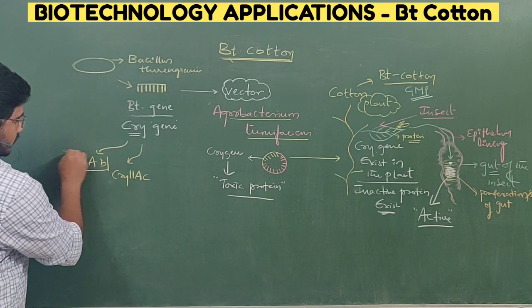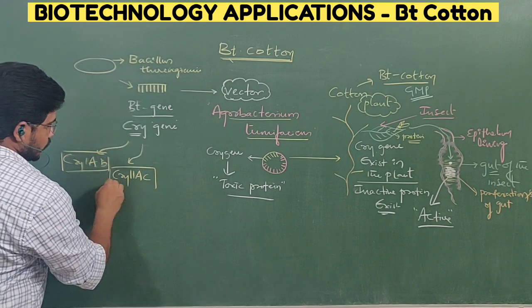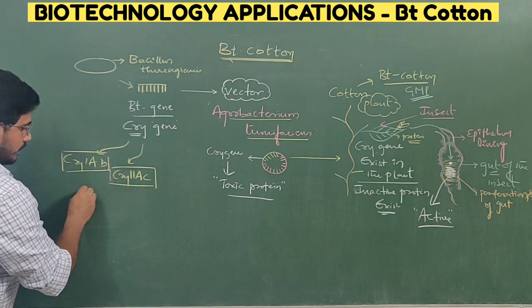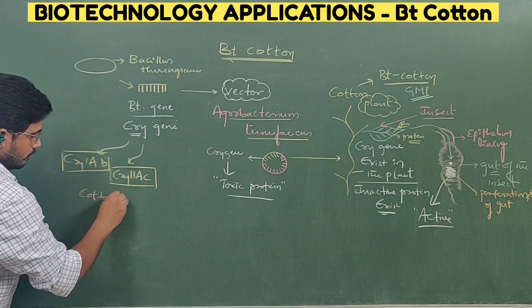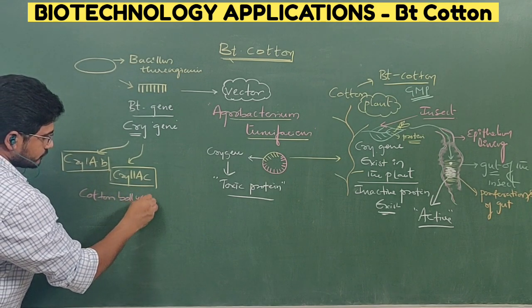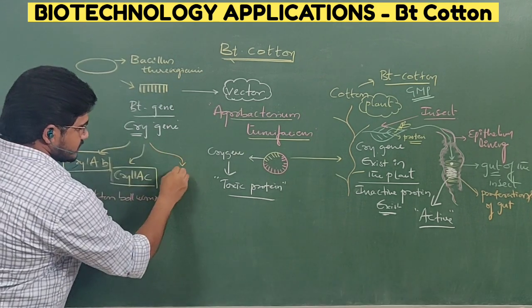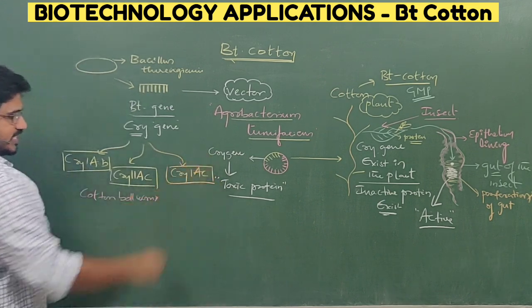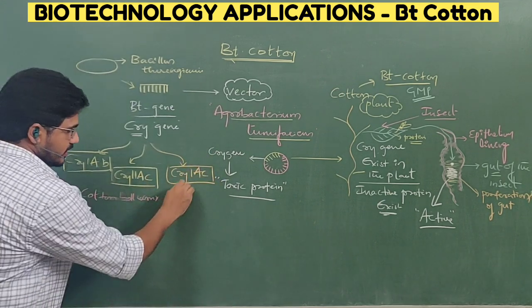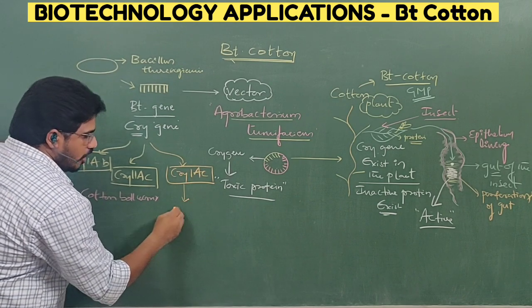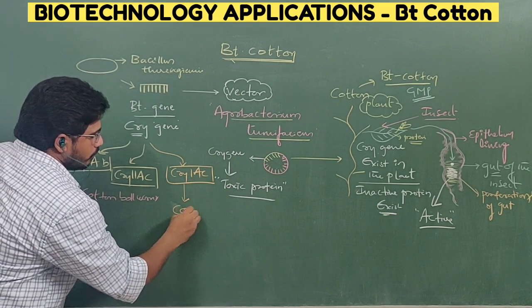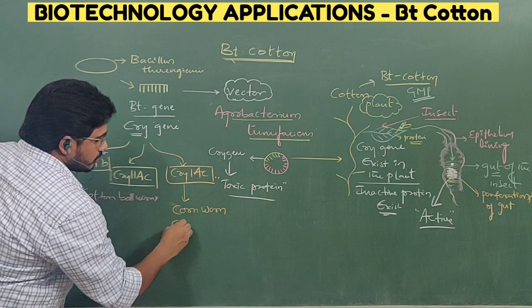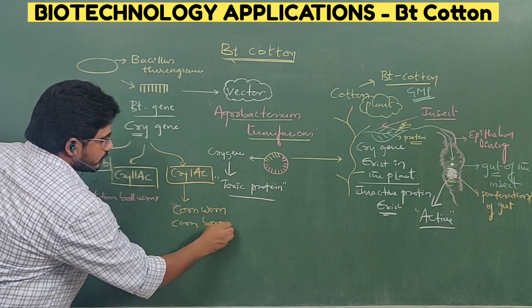These two are used to prevent cotton bollworms, whereas the Cry 1AC gene has a different sequence. These are different sequences. It helps to prevent the actions of the corn worm or corn borer.